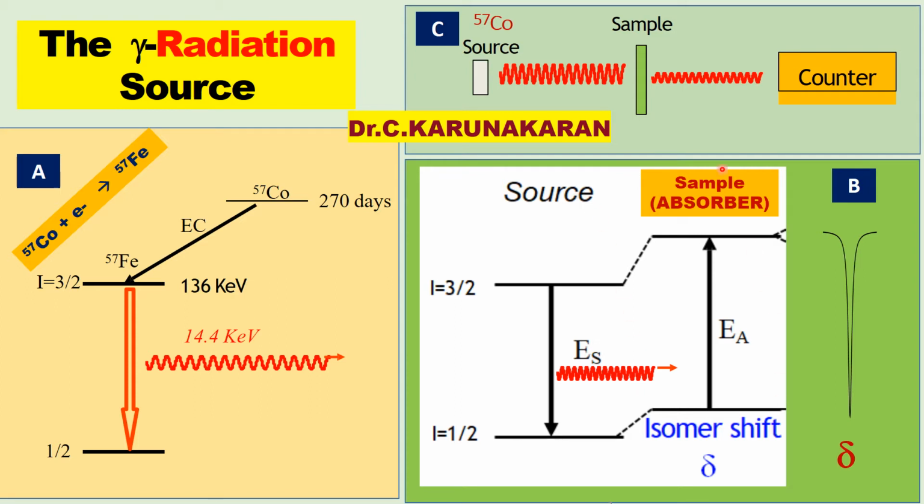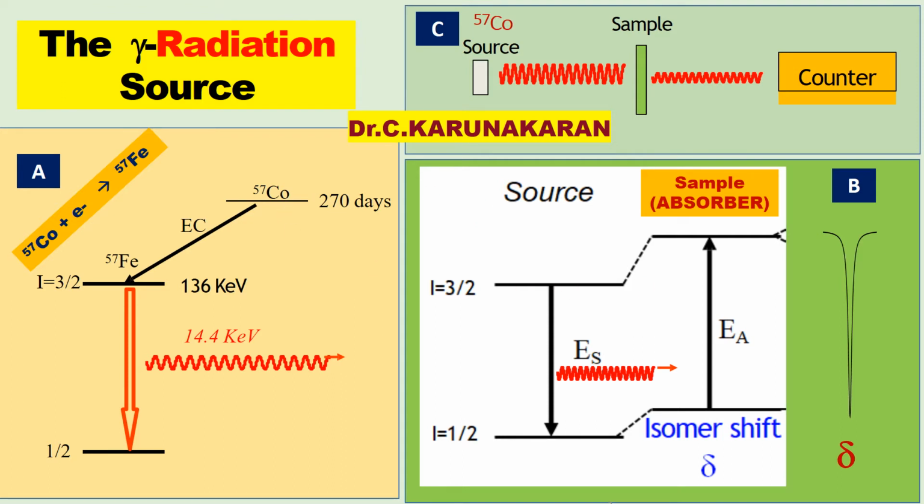Because of the absorbance, a Geiger-Müller counter is used as the detector. Due to absorption, there is a dip in the spectrum. This spectrum is obtained, and this shift is called the isomer shift from the source. Okay, so these diagrams explain the fundamentals of Mössbauer spectroscopy.